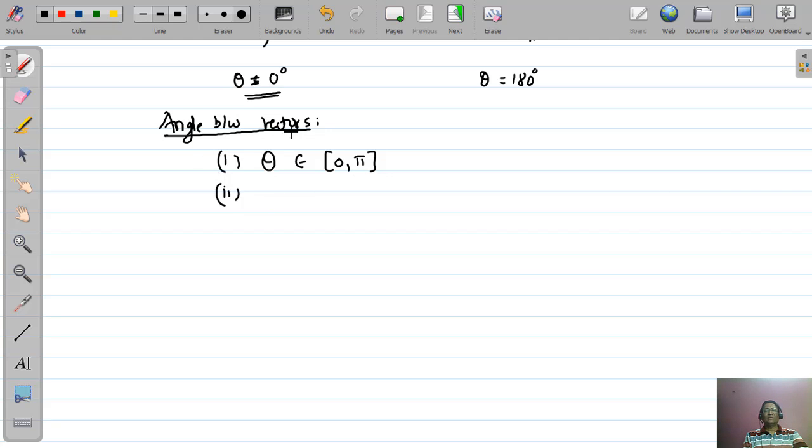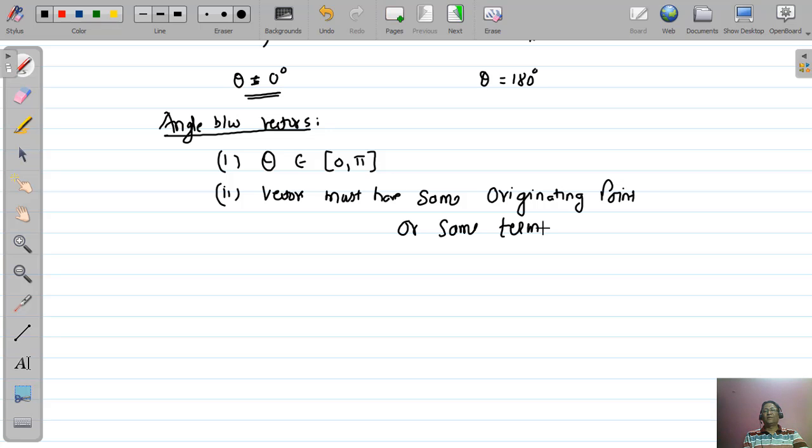While finding the angle between the vectors, both vectors must have same originating point or same terminating point.